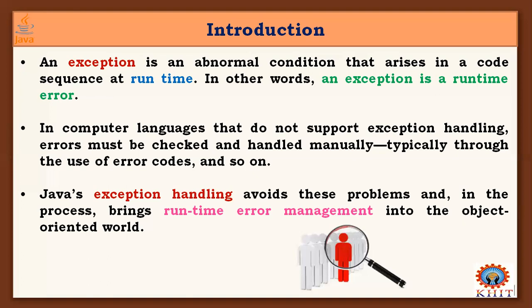Whereas C is procedure-oriented, in C++ and Java this runtime management is completely embedded into the object-oriented design, and it avoids all the problems faced in procedural or traditional languages like C.